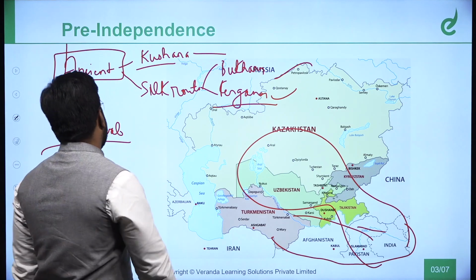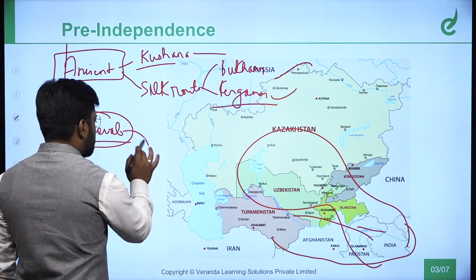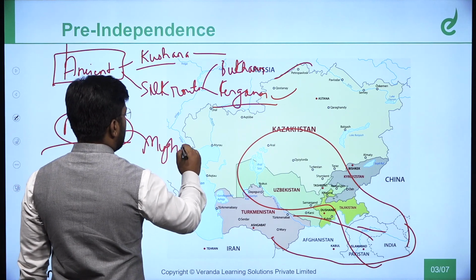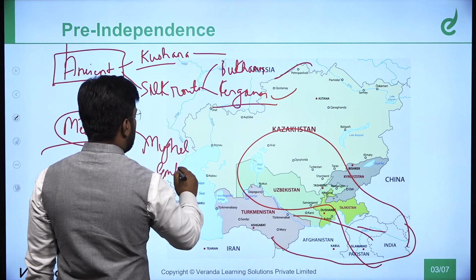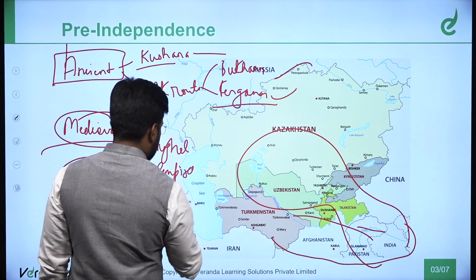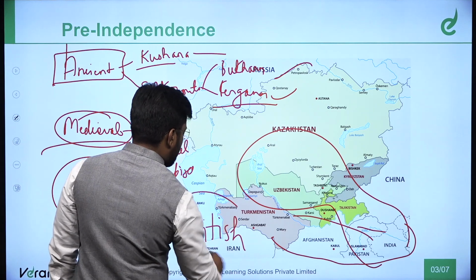Now in medieval times, or in the post-medieval period, the Mughal Empire also had contact, and in the modern era, the British wanted to protect.